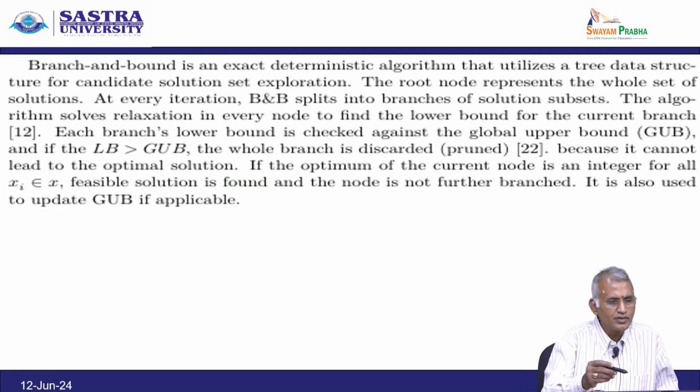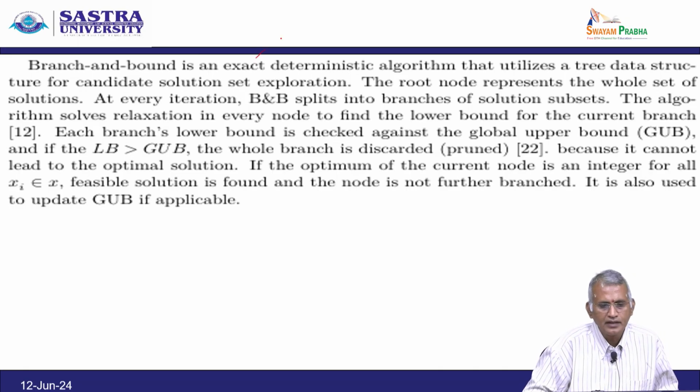Branch and bound is an exact deterministic algorithm that utilizes a tree data structure for candidate set exploration. The root node represents the whole set of solutions. At every iteration, branch and bound splits into branches of solution subsets. The algorithm solves a relaxation in every node to find the lower bound for the current branch.